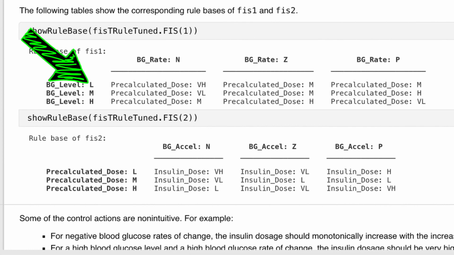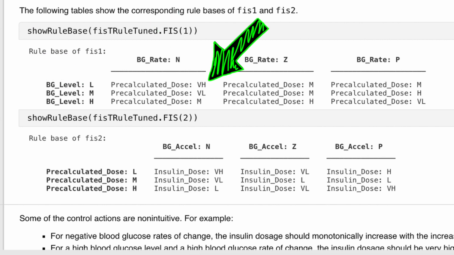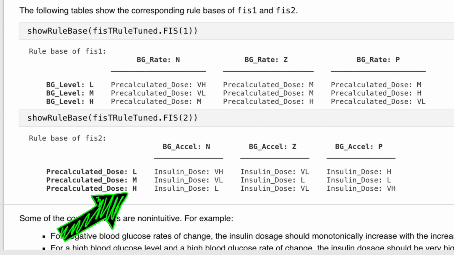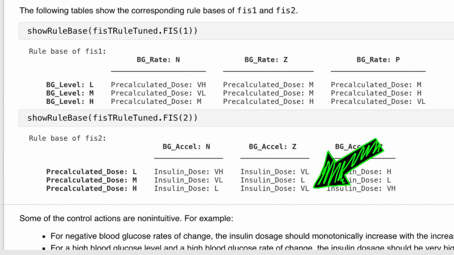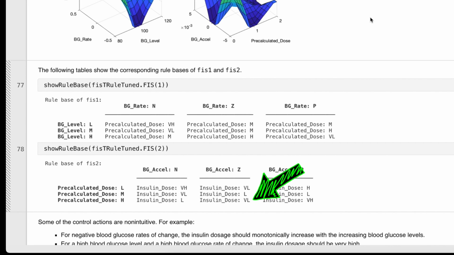If the blood glucose level is low and the rate is negative, then the pre-calculated dosage should be very high, which actually seems opposite of what we want, but let's keep going. So now a very high pre-calculated output dosage is equivalent to a high input dosage. And let's say in this example, acceleration is 0. In this case, the output dosage is modified to very low. All right, so we got to very low in the end, which is expected for low glucose levels, but we did so in a really weird way, since the first fuzzy system did the wrong thing, and then the second one had to correct for it. So maybe we need to spend some more time training.